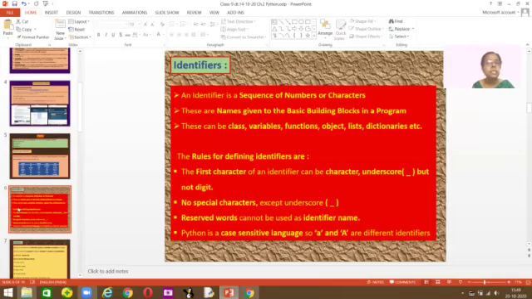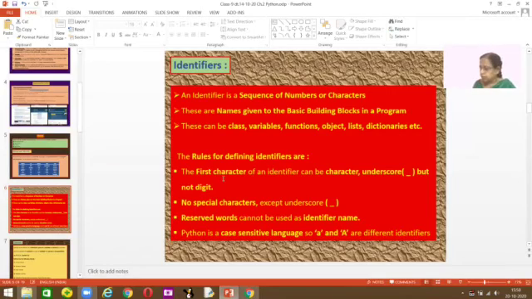First one is, as I told you, identifiers. What is an identifier? An identifier is a sequence of numbers or characters, like 3 or 4, or a character like X. These are names given to the basic building blocks in your programming. I'll be doing the practical so you'll understand. These building blocks are class, variable, functions, objects, list, dictionary. We'll be doing practicals on all these things.